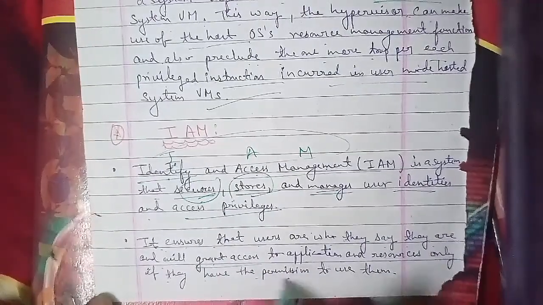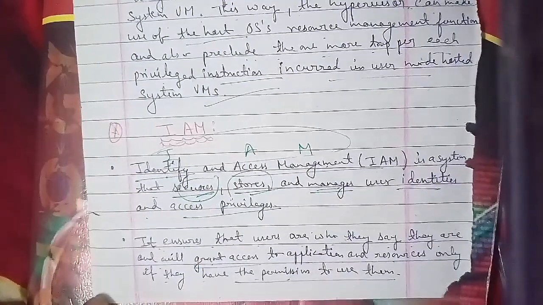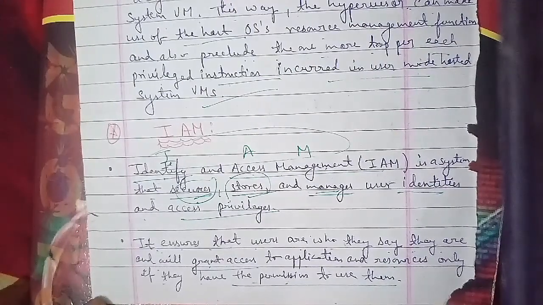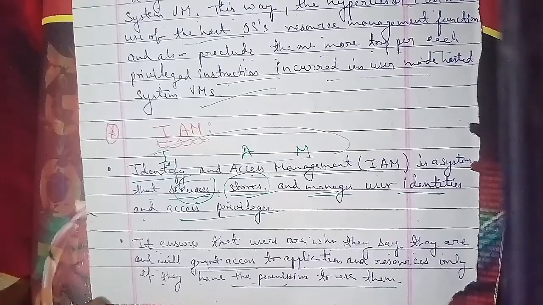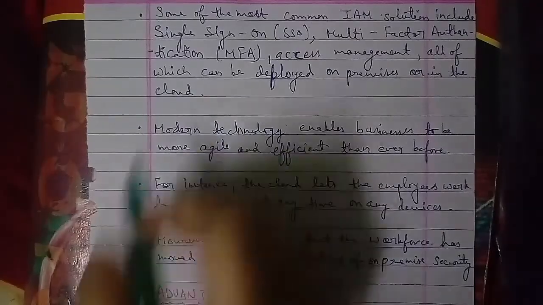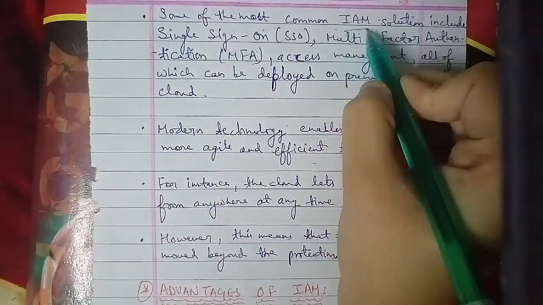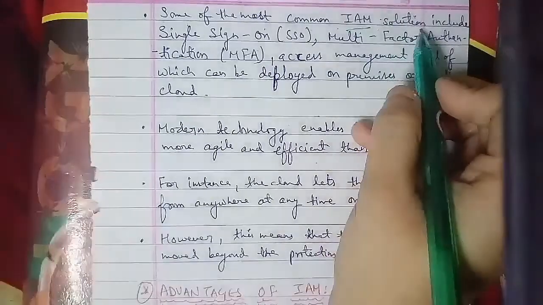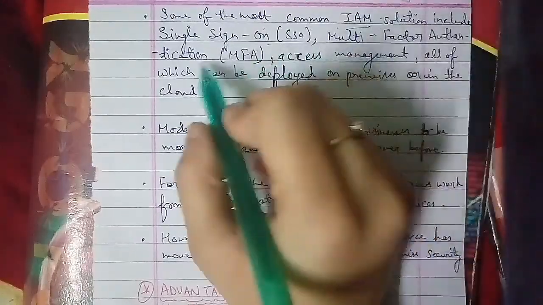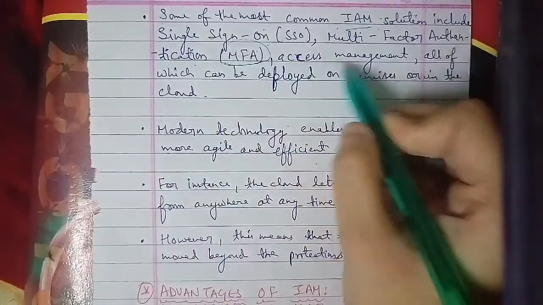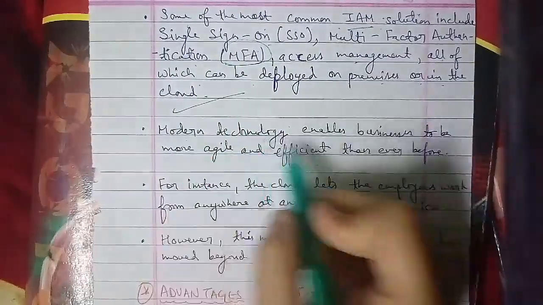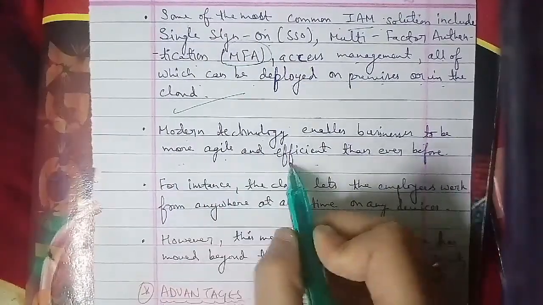This is one of the advantages of using a cloud platform. Employees can access and work from anywhere, at any time, and with any device, using the cloud services provided to them. However, this means the workforce has moved beyond the protection of previous on-premises security.